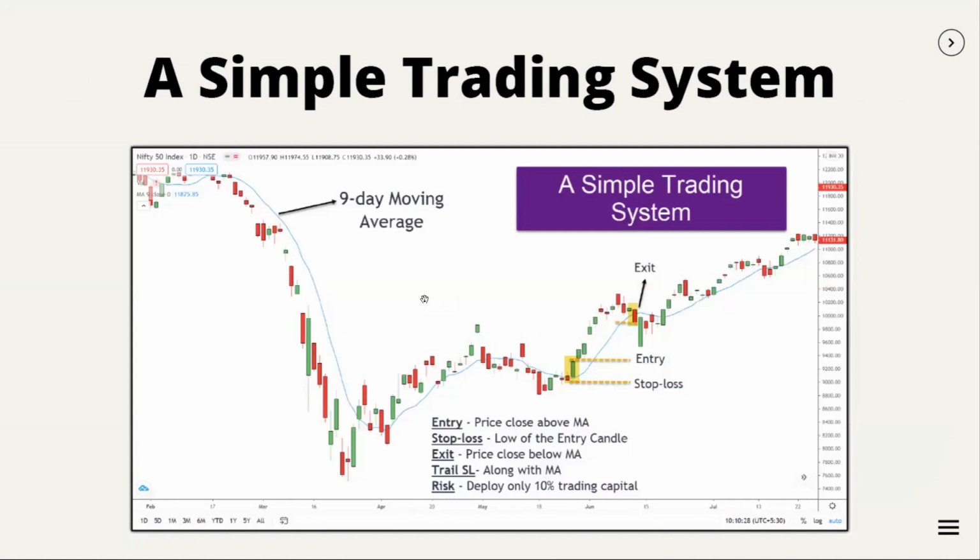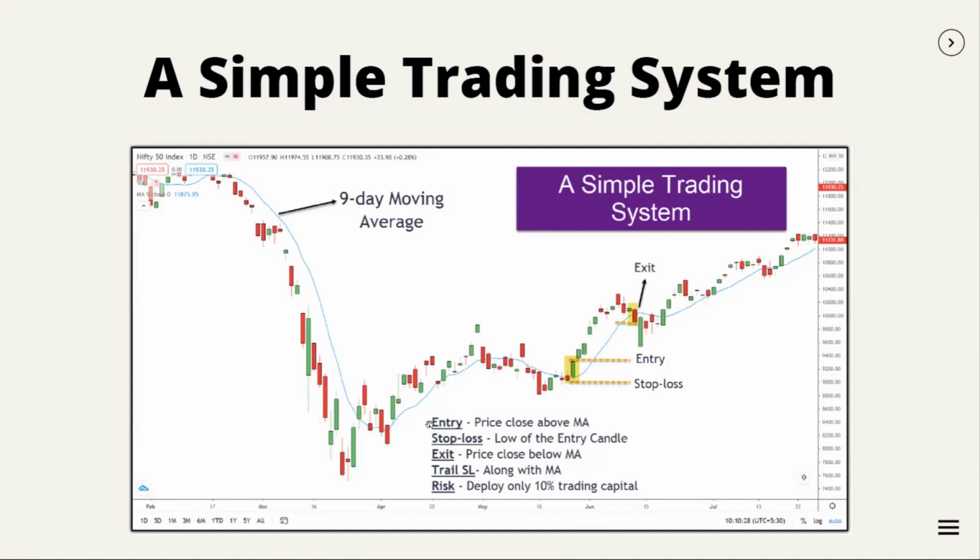Now I'm going to explain a simple trading system. So this is a simple trading system. Don't use it as it is. I'm just giving this system to explain how a trading system should be. So this trading system defines entry criteria, a stop loss criteria, an exit criteria, a trail stop loss, and it also defines risk.